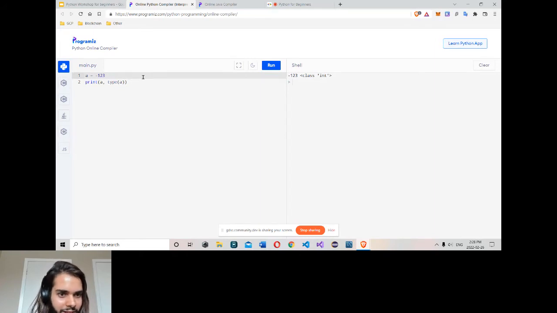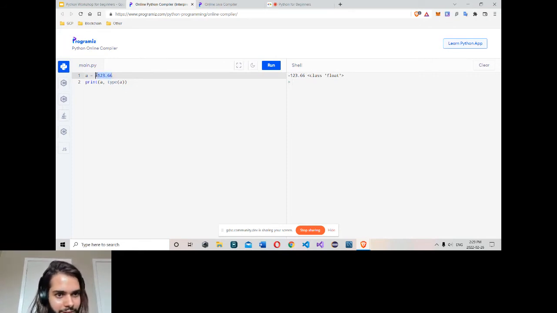But if you want to describe something in fractions or decimals, you can use float. If I use a dot and decimal 66 and run it, now it's a float. So an integer could be positive and negative but doesn't have a decimal. A float could be positive and negative, but it has a decimal. That's the main difference between integer and float.